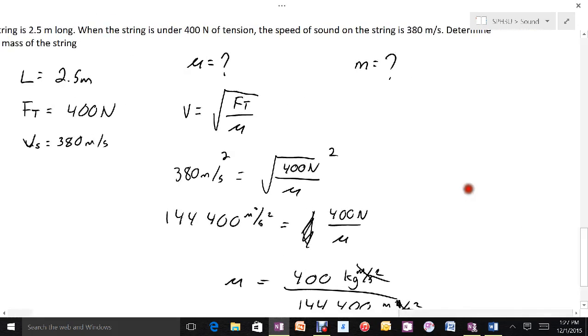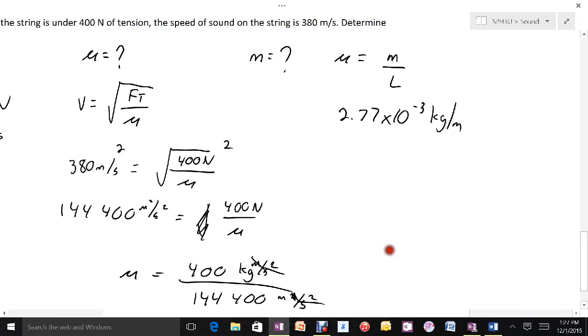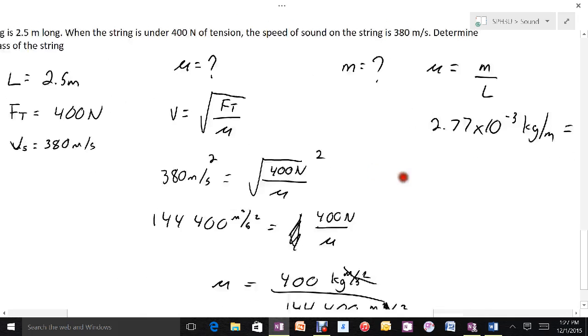Now I can go back up and use the definition of linear density, that it's the mass per unit length, to come up with what the overall mass for the string must be. Remember, recall the string was 2.5 meters long.